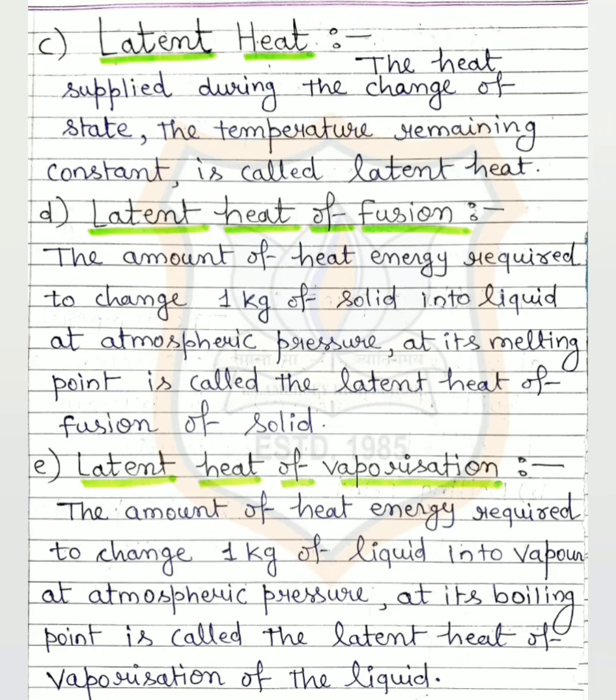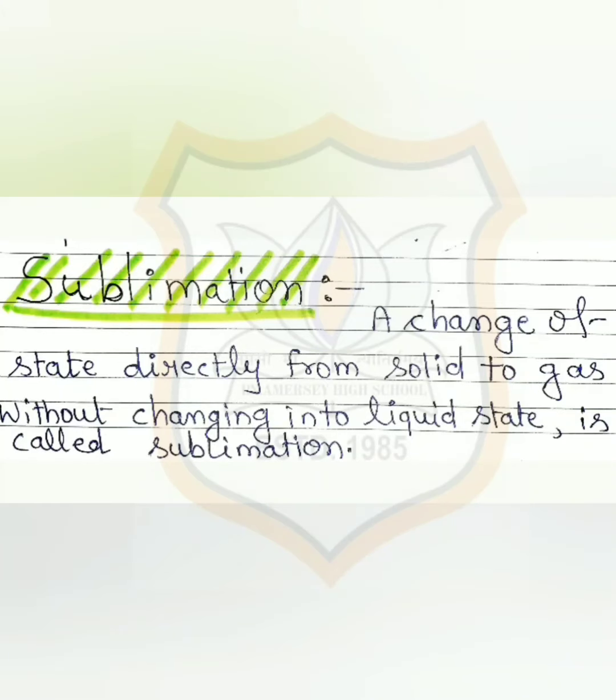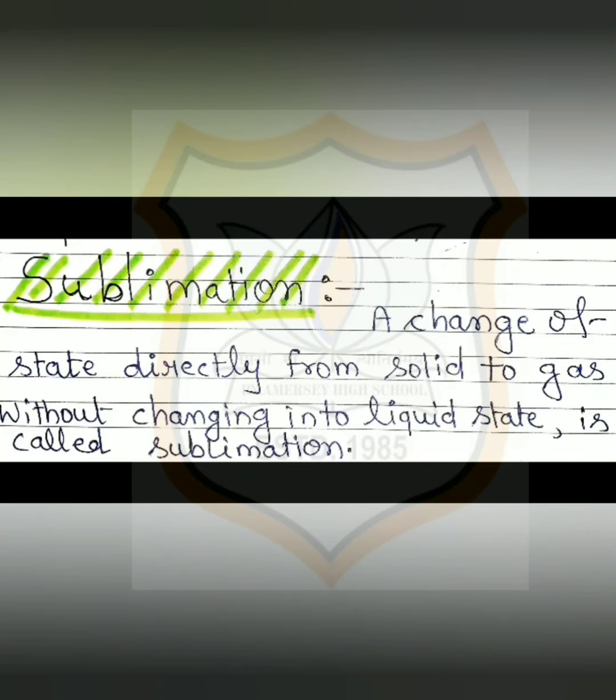Okay, students, so the way of change of states of matter is mostly from solid to liquid and liquid to gas. But there is one method in which change occurs directly from solid to gas without changing into the liquid state. That means in between, the liquid state does not occur. This process is known as sublimation. Ammonium chloride and camphor are some examples in which the sublimation process occurs.